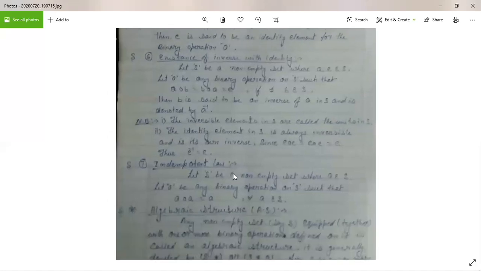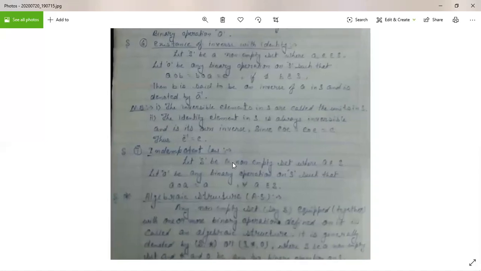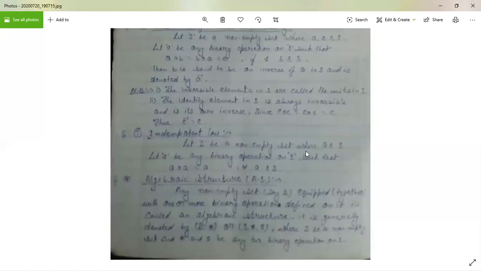That means when we operate two elements with a binary operation and we get the same element, then we say that this holds the idempotent law.